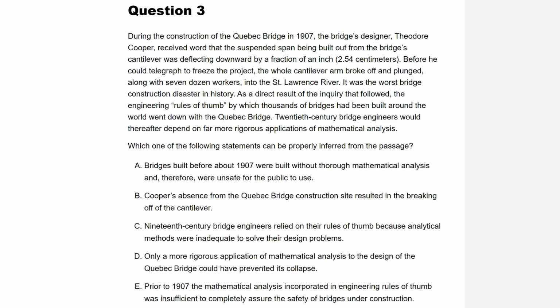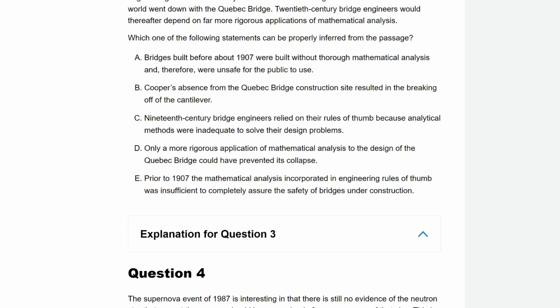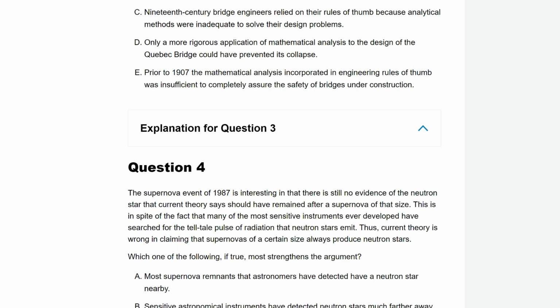So this is 100% proven by the text that the analysis and rules of thumb that was going on at the time was insufficient to guarantee safety. Assure means guarantee. 100% there's evidence for that, so 100% my answer would be E. And that's how I deal with inference questions. I've done other videos on this topic, but let's move on now to a different question type.